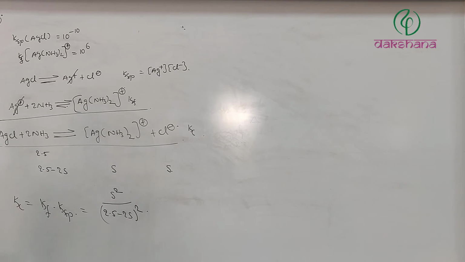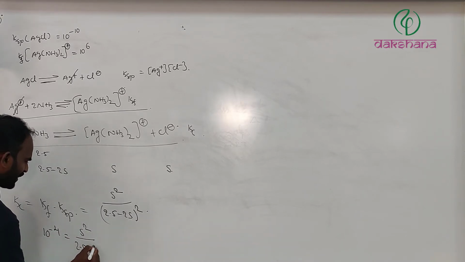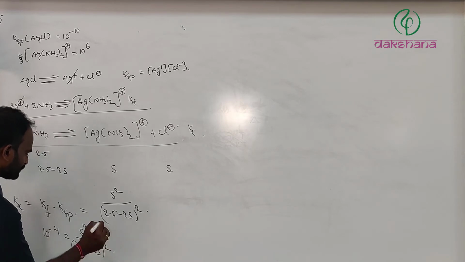Kf into Ksp, that is equals to 10 power minus 4, is equals to S square divided by (2.5 minus 2S) whole square.